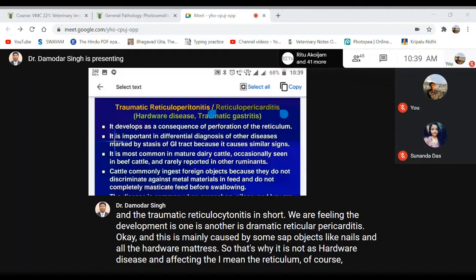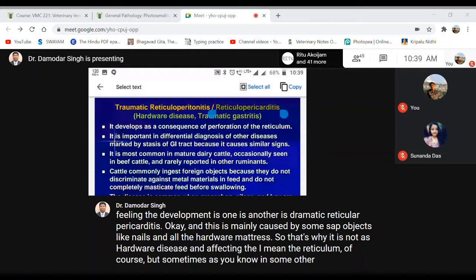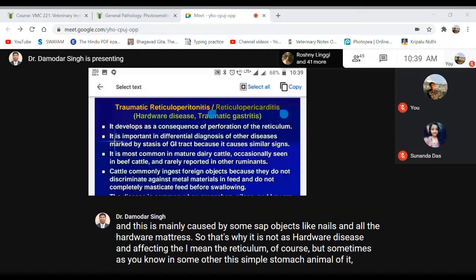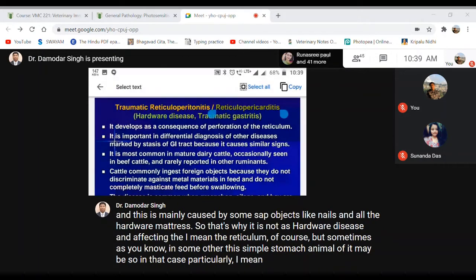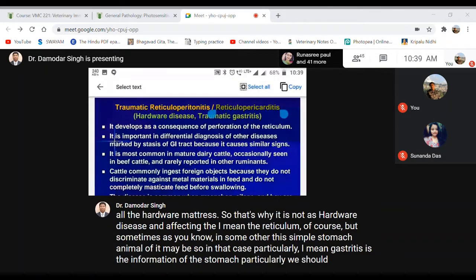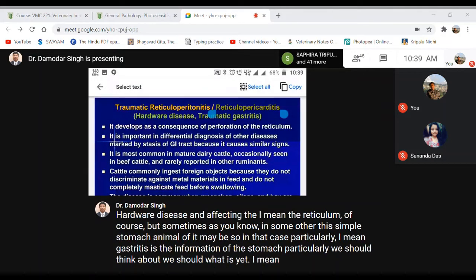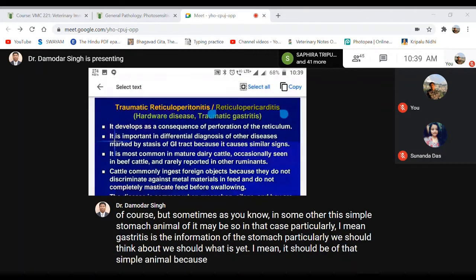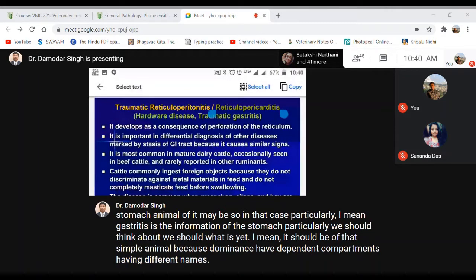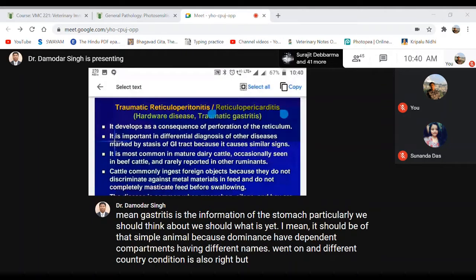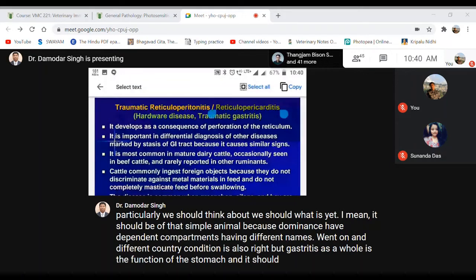In that case, particularly, gastritis is the inflammation of the stomach. We should think of it as being in the simple stomach animal, because ruminants have different compartments with different names: rumen, reticulum, omasum, and abomasum, and different inflammatory conditions also, right? But gastritis as a whole is the inflammation of the stomach, and it should indicate particularly the simple stomach animals.